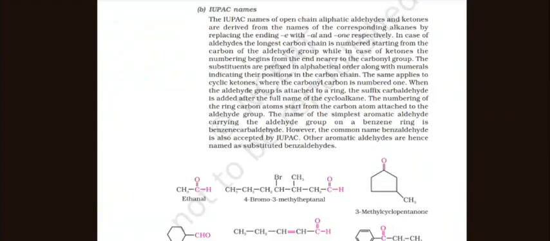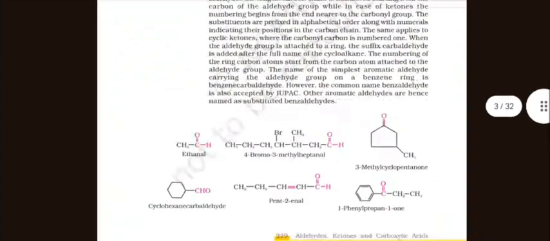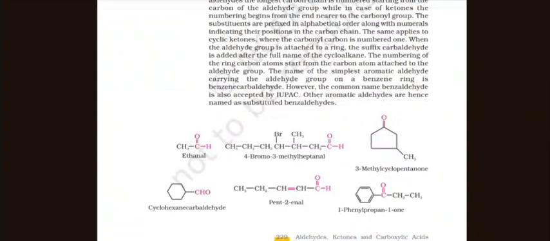Other aromatic aldehydes are hence named as substituted benzaldehydes. Examples: ethanal, 4-bromo-3-methylpentanal, 3-methylcyclopentanone, cyclohexanecarbaldehyde, pent-2-enal, 1-phenylpropan-1-one.